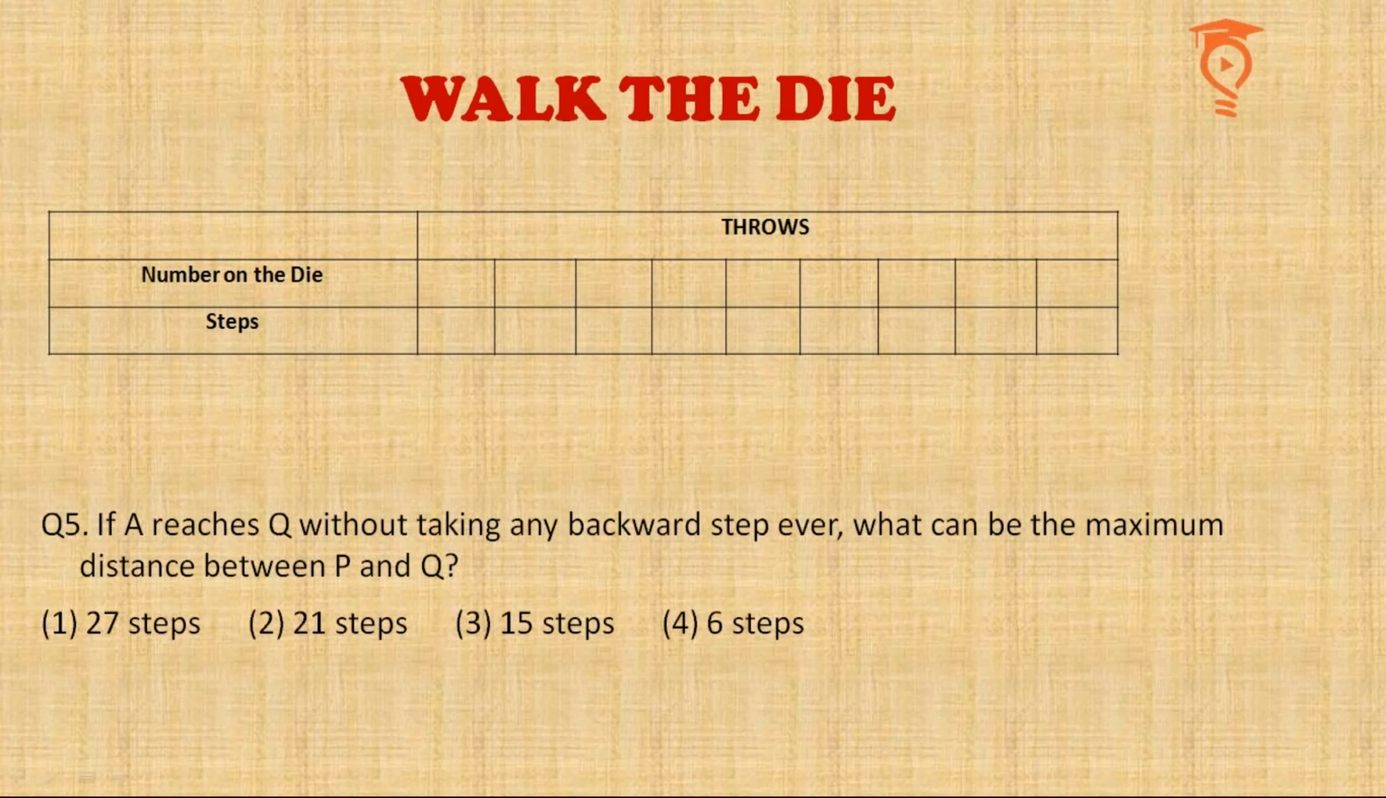So A reaches Q without taking any backward step. So that is only possible when the throws are in this particular order and the steps are this particular order. We cannot allow more than 6 steps, because now there will be some number less than 6 and then there will be a backward step. So clearly the answer becomes 21 steps.